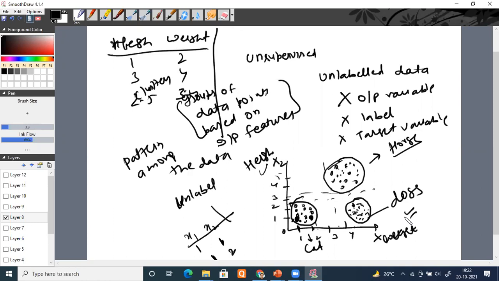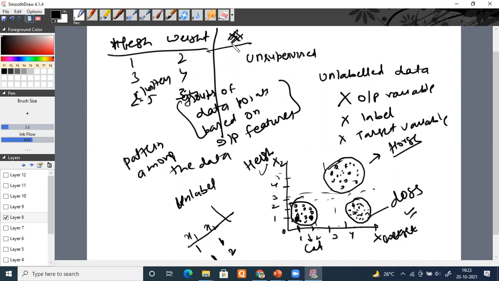Okay, so we have two major types of algorithms. Remember, one is supervised, in which labeled data will be given to you, meaning you will have your output variable. But in the case of an unsupervised algorithm, no output variable will be available. That's why I said you have to select the model properly. I will have to use a supervised algorithm or an unsupervised algorithm. That's why see your data, what kind of data I am having. Accordingly, you are going to work.